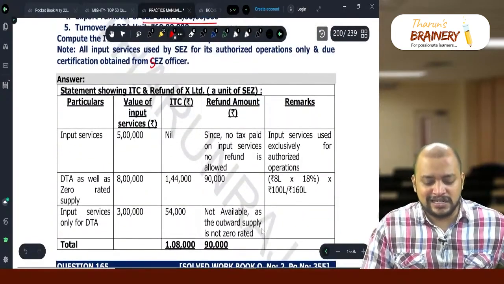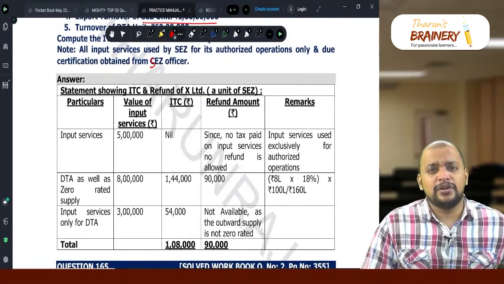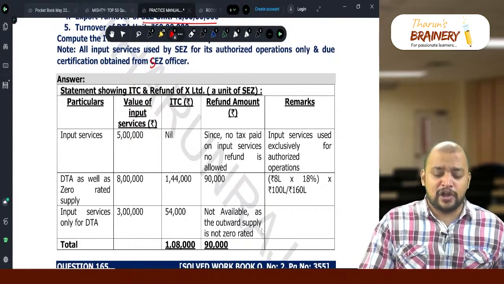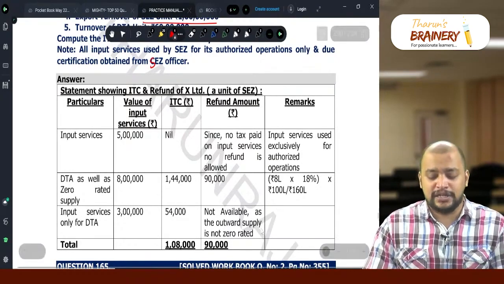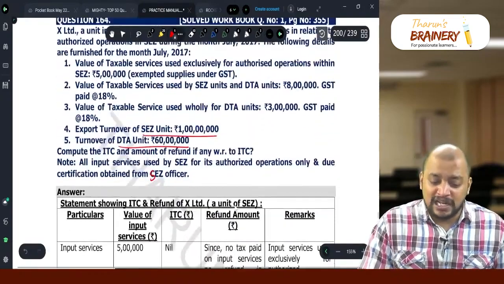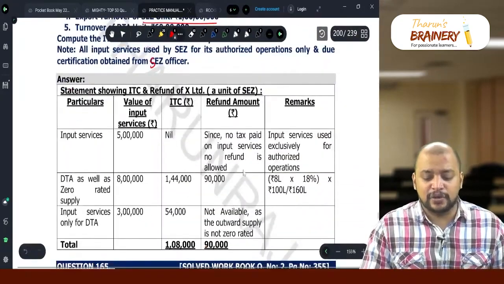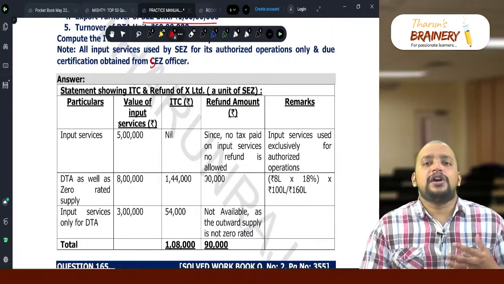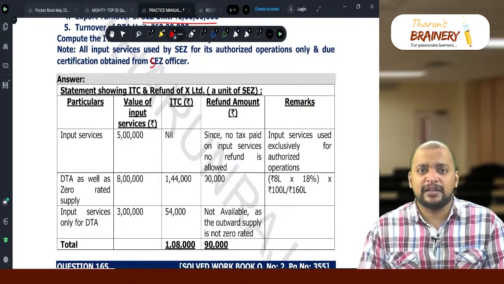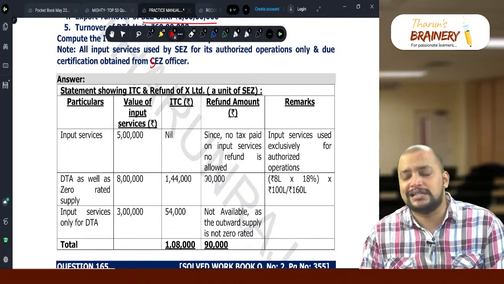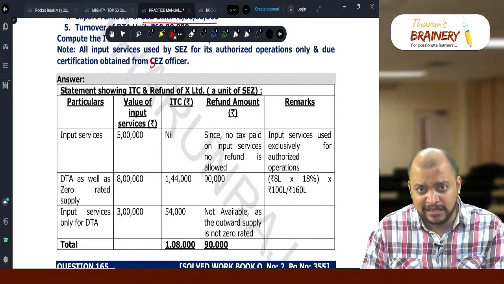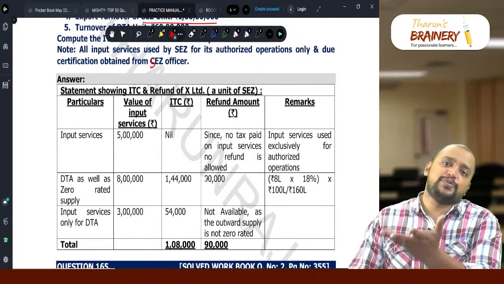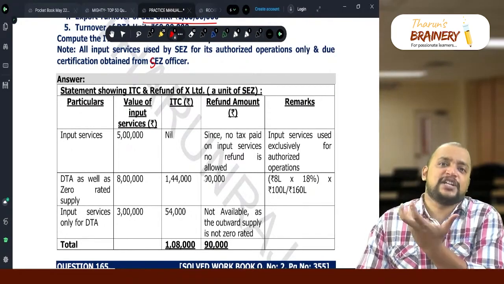Whatever GST is paid will be taken as credit by the DTA unit, in no way connected to the SEZ unit. So what will be the refund in this case? The refund in this case is only 90,000. So this is a refund on account of zero rated supply, refund of unutilized ITC on account of zero rated supplies, that is supply to SEZ or export. But here who is exporting? SEZ is exporting.